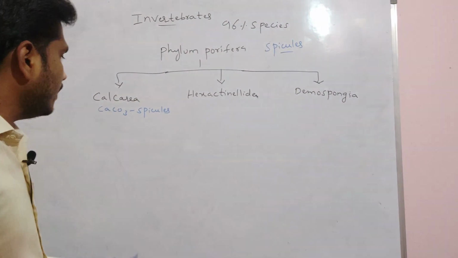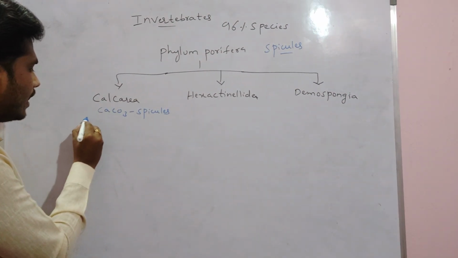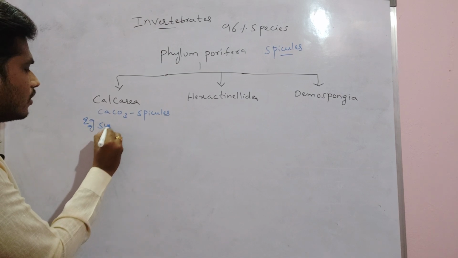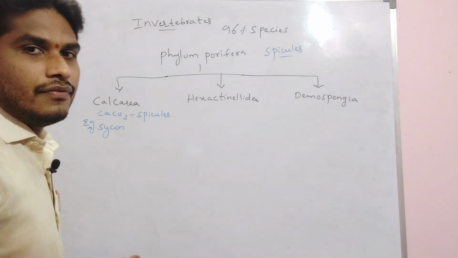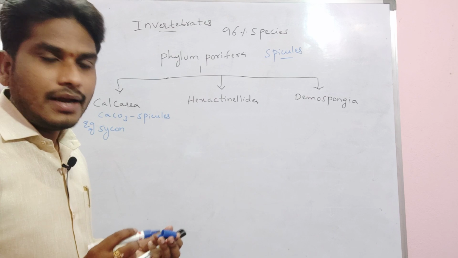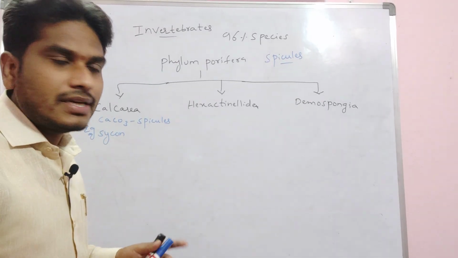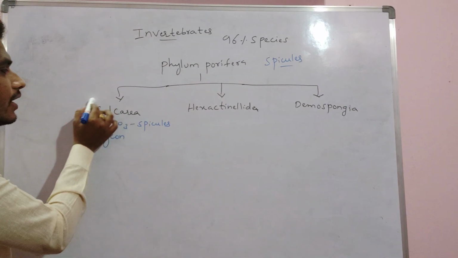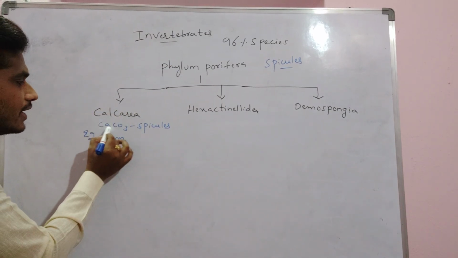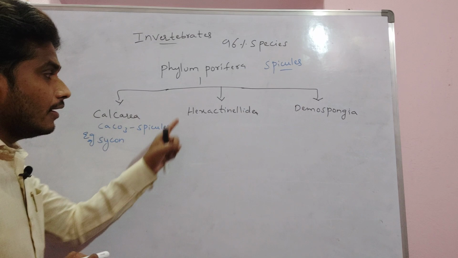An example of the Calcarea is Sycon. After the Calcarea, we will talk about the Hexactinellida, where the name always indicates something. Here Calcarea we take as calcium, that's why we say calcium carbonate spicules.